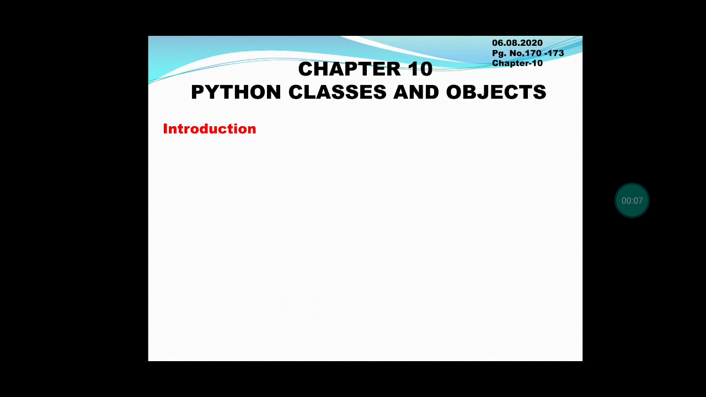Welcome students. Today we are going to see about chapter 10. Last class we completed chapter 9. In today's class we are going to discuss Python classes and objects. First let us see what is meant by class and what is meant by object, and then how to define the class and how to define the objects. These are the things we are going to discuss in this session.